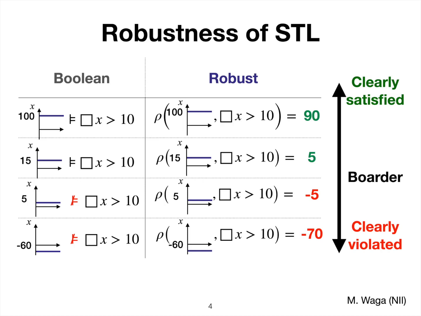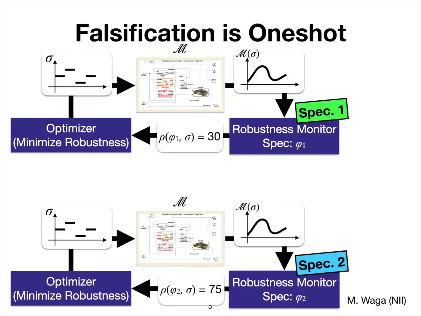This looks good, but falsification has one issue, which is that falsification is one shot. In practice, it is very often the case that we want to test many specifications. For example, we have here specification 1 and 2, but in falsification, this loop for testing specification 1 and this loop for testing specification 2 are actually independent.